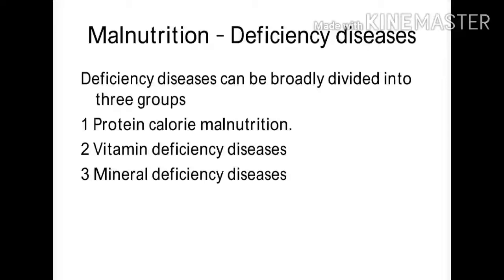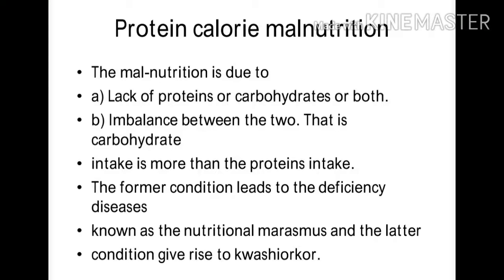So deficiency diseases can be broadly divided into three groups, that is protein calorie malnutrition, vitamin deficiency diseases, and mineral deficiency diseases. So let's understand these one by one. Protein calorie malnutrition.